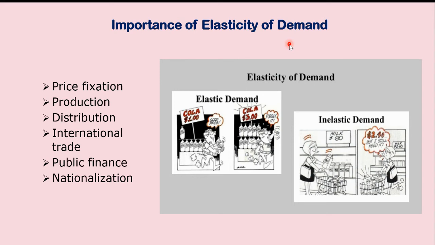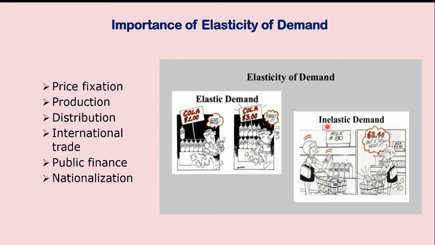Then the importance of elasticity of demand. Elasticity of demand is important for price fixation. It is very necessary for production, for distribution, for international trade, and for planning by the government, and for nationalization of certain resources which are very important for the society. So these are the importance of elasticity of demand.